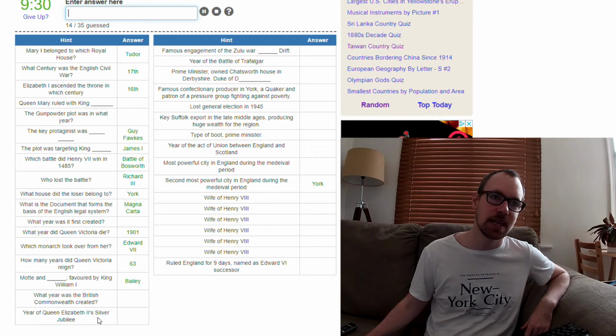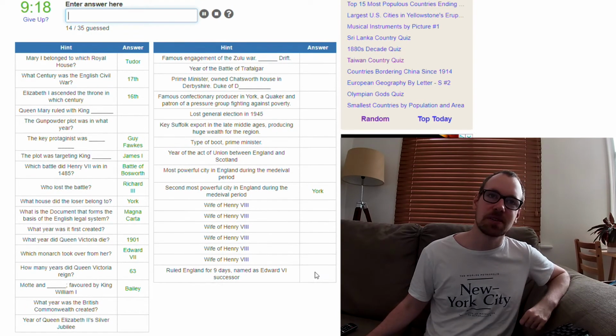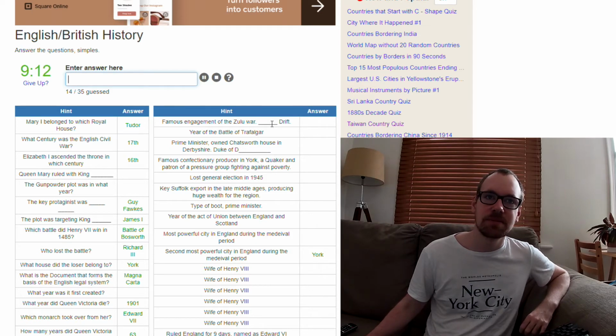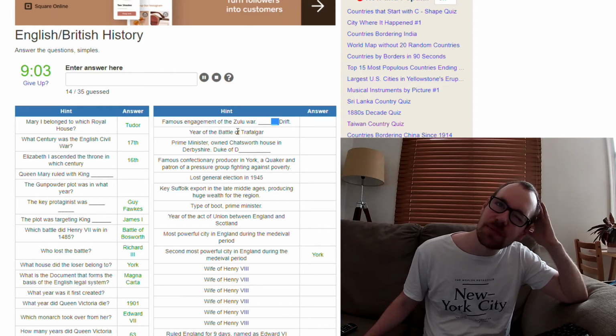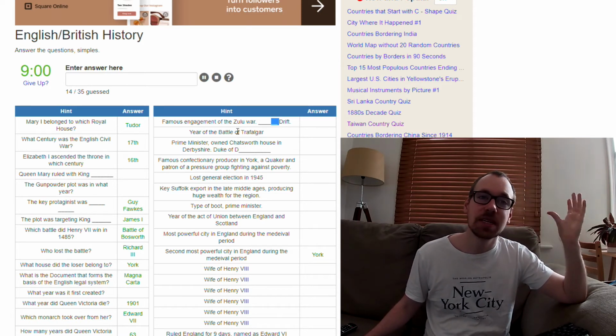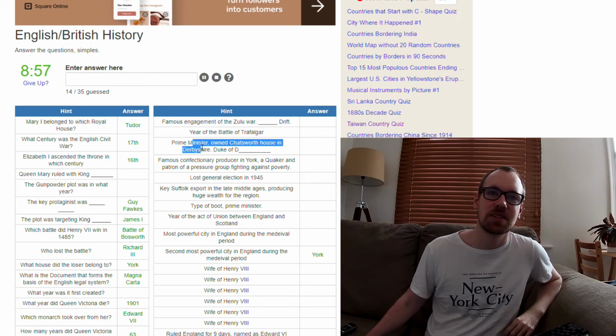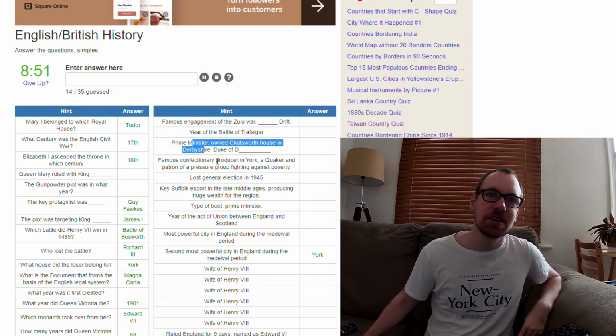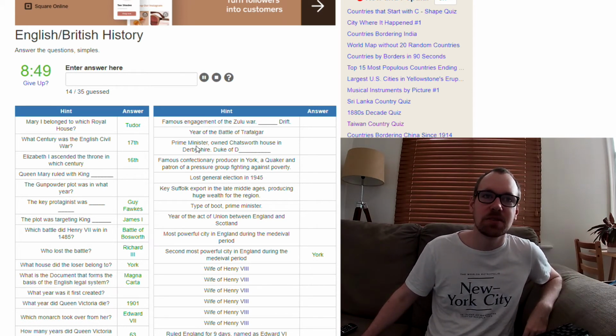The year of Queen Elizabeth II's Silver Jubilee. Is that 50 years? 50 years is silver? No. I'm not sure. I would have to guess on this one too, so I'm not gonna spend the time on it. Famous engagement of the Zulu War. I don't remember this one either, the name of that battle. The Battle of Trafalgar. I wouldn't get the exact date as well. This one is really hard. Exact dates are quite hard because usually you get the feel of the general time period, but not the exact year. Yeah, this one is quite hard.